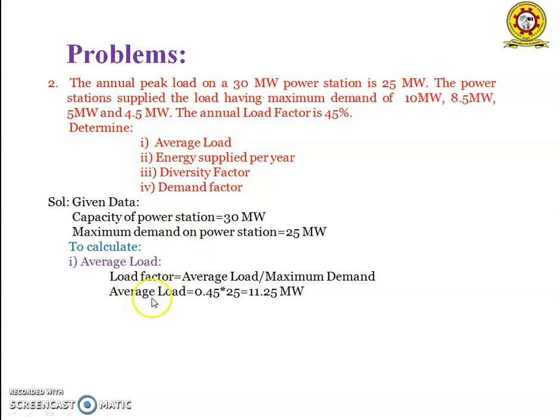It is calculated from the formula for load factor. We know that load factor is equal to average load by maximum demand. So average load is equal to load factor into maximum demand. By substituting the load factor and the maximum demand, we will get the average load as 11.25 megawatts.